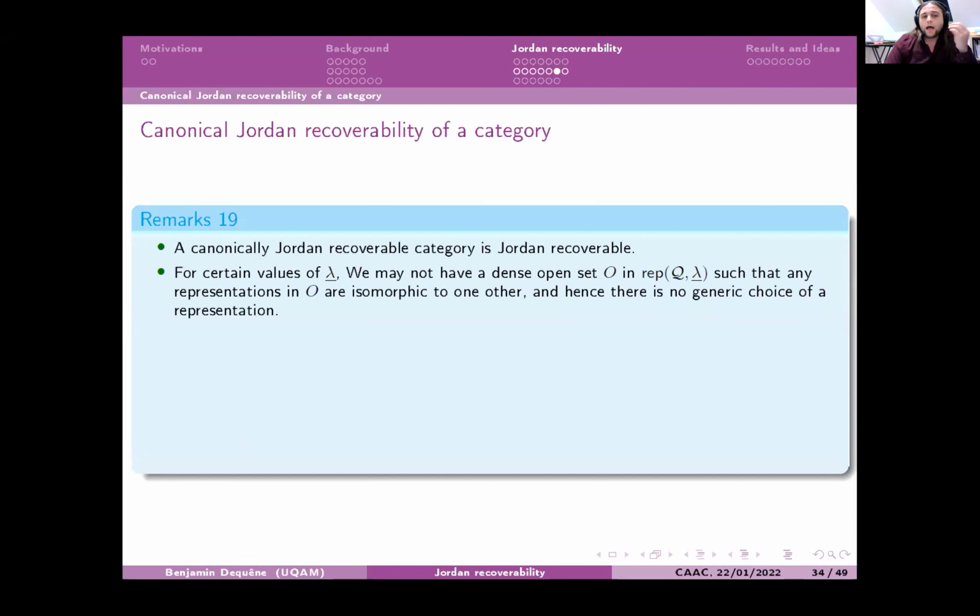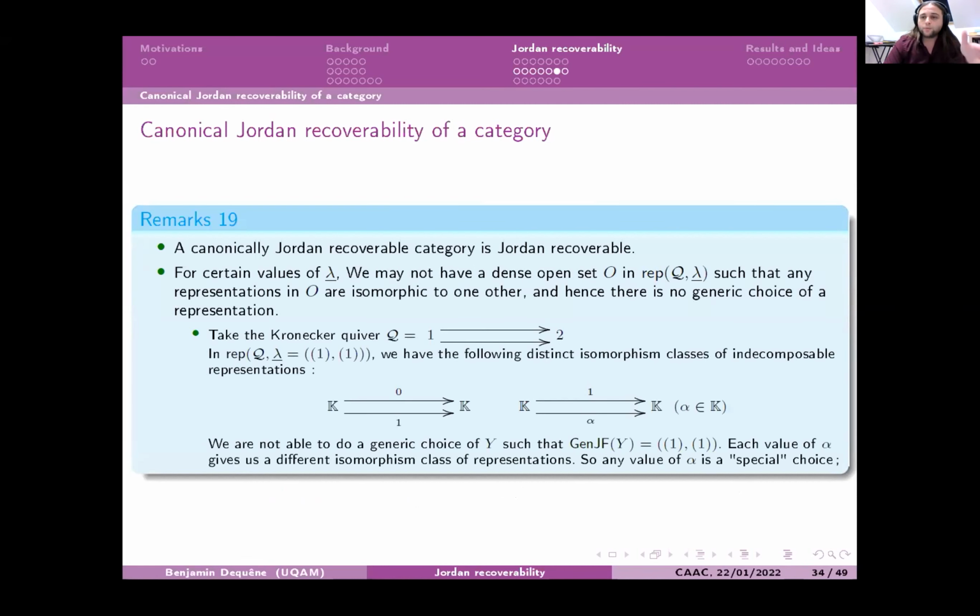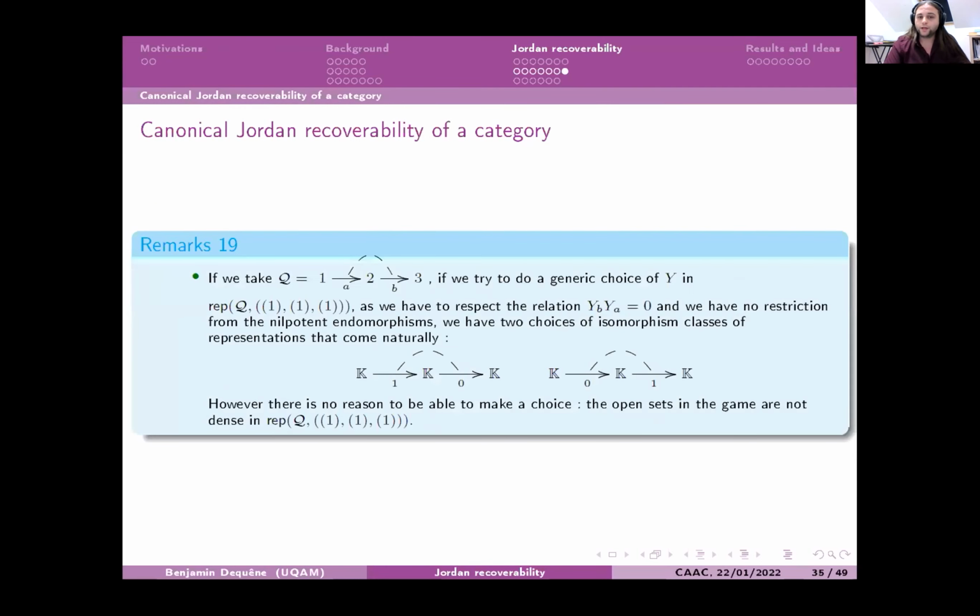recoverable, sorry. And there is an example in which you can see that, for a tuple of integer partitions, we cannot always have an open dense set in which all the representations will be isomorphic to each other. So here is a Kronecker quiver, and we also have an example. I can show you an example for the quiver we work with.